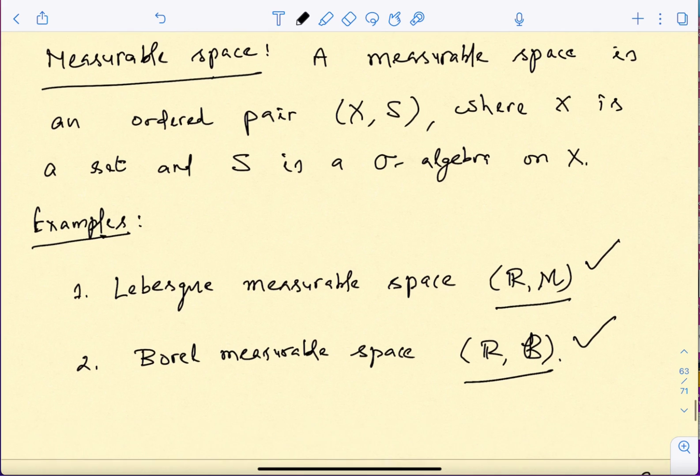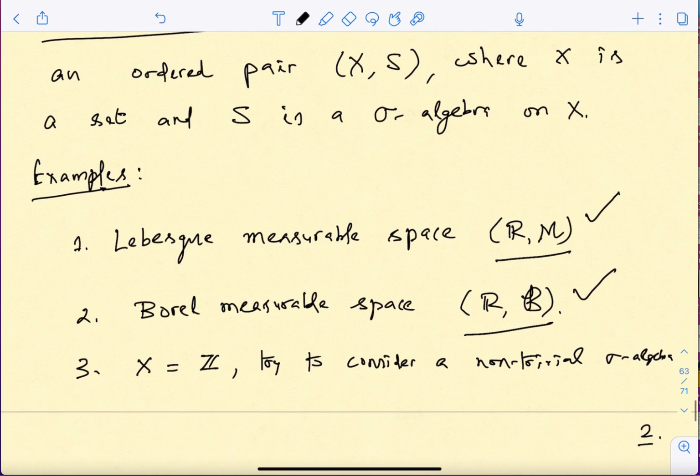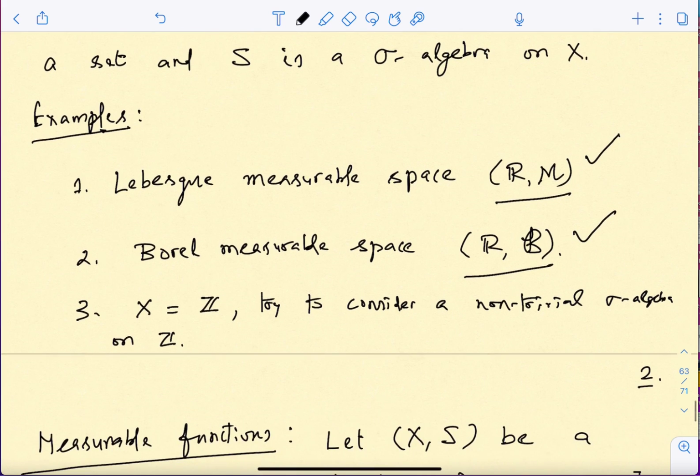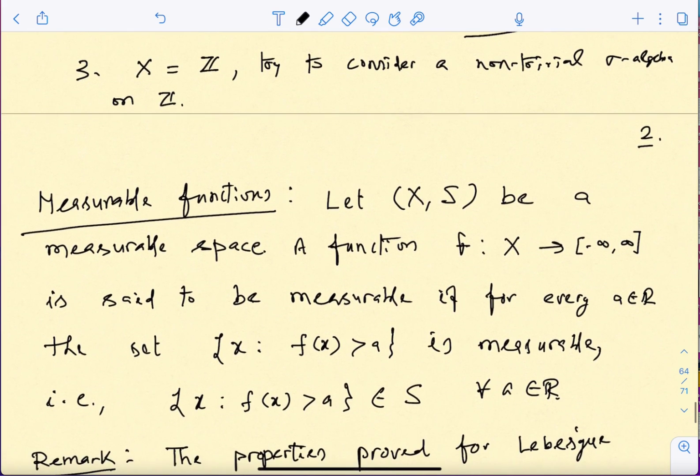Okay, so for example, I will ask you to consider X equal to the set of integers and try to consider a non-trivial sigma algebra on this. Okay, and then that will also give you a measurable space. Okay, and then once I have a measurable space, with respect to that I can define measurable functions.